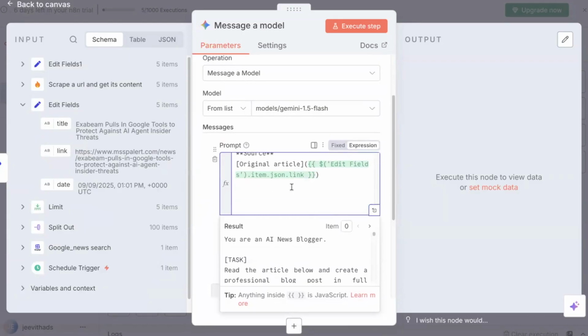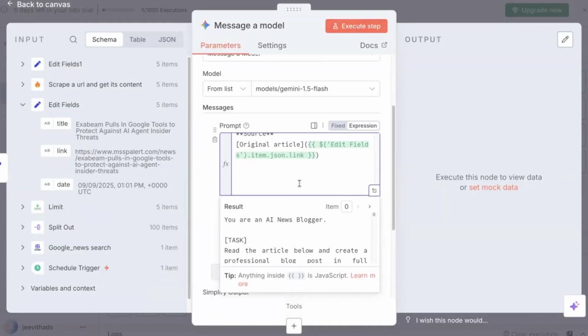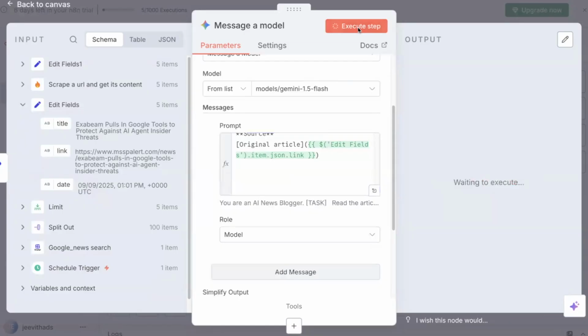So this is basically the prompt that I'm giving to my model. So we are just asking my model to adapt the tone, and it has to execute every time based on our instructions that is given in a prompt. Okay, now let me just execute the step and let's see what happens.